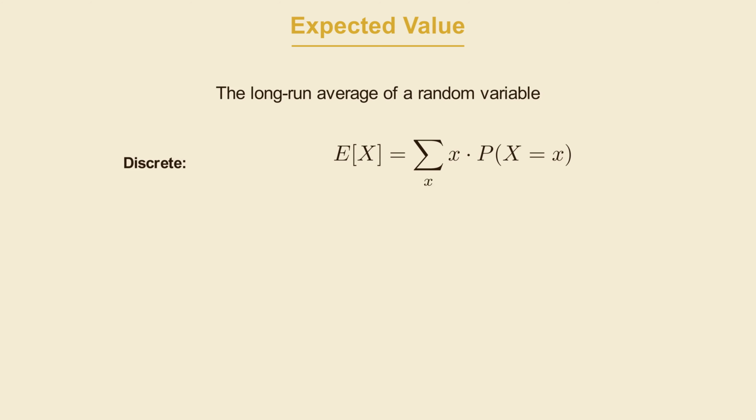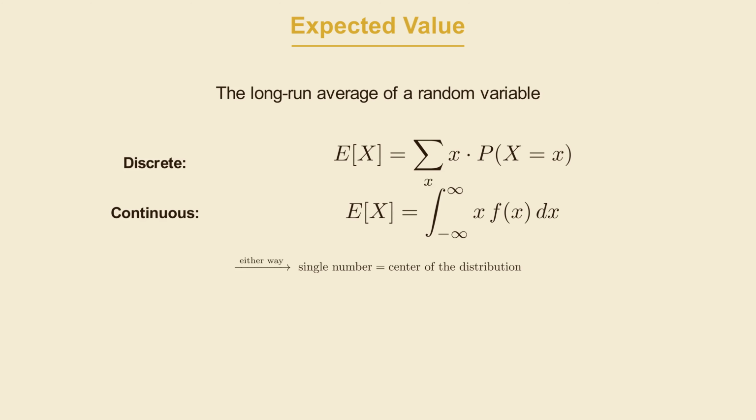The most fundamental question you can ask about any uncertain outcome is, on average, what do I expect to get? That is what expected value answers. The expected value of a random variable x is a weighted average of all the possible outcomes that can occur. For a discrete random variable, you take each possible value, multiply it by its probability of occurring, and sum the results. For a continuous random variable, the sum becomes an integral, the same idea, just extended to the continuous case. Either way, you end up with a single number that represents the center of the distribution.